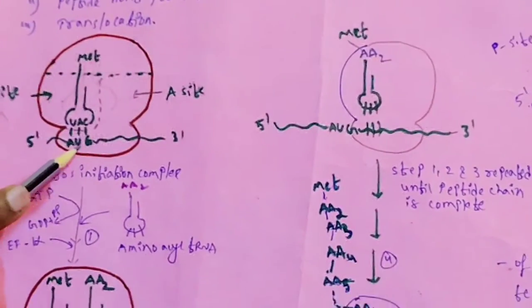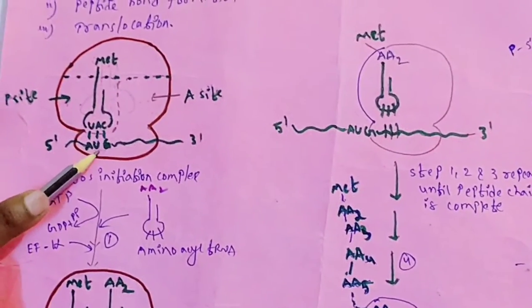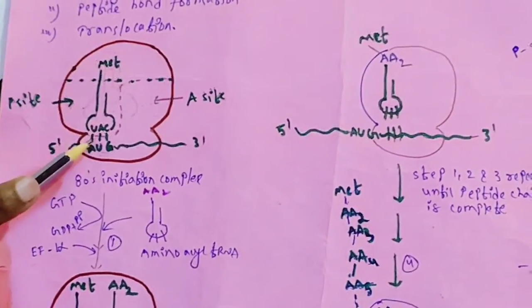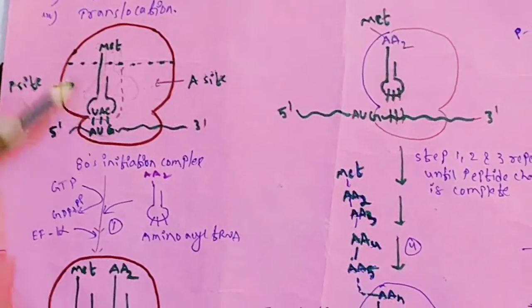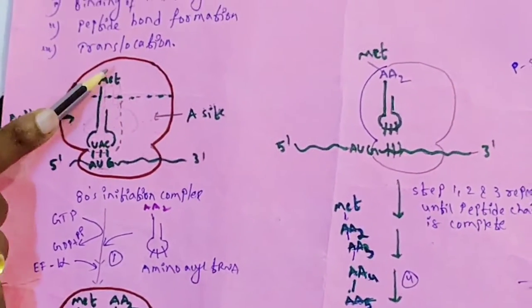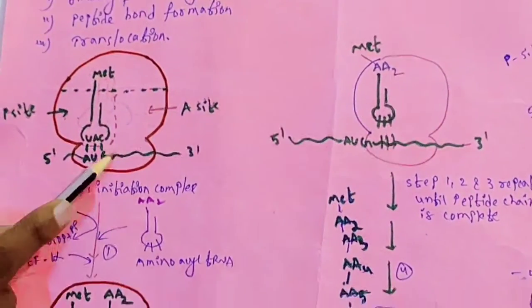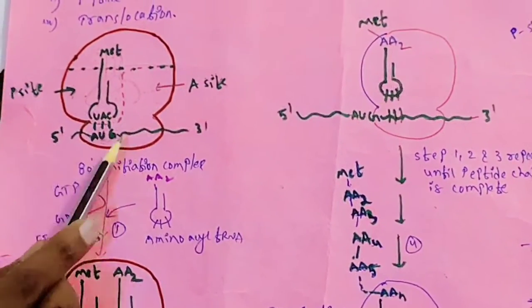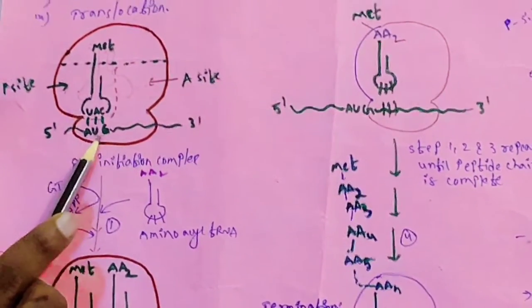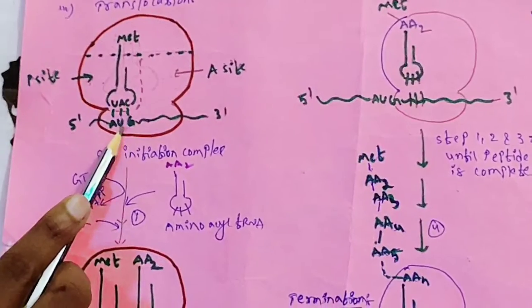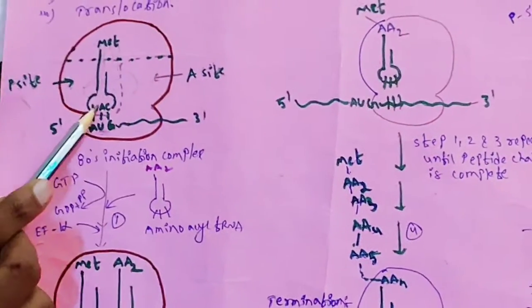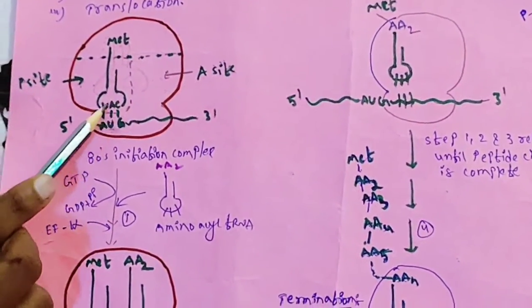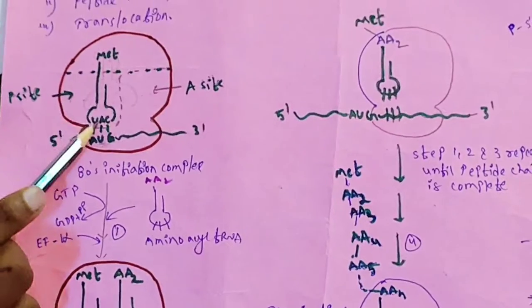Here this is the mRNA. What is the codon? AUG. We know that the AUG codon represents methionine. Because of this codon present on the mRNA, methionine is attached here. AUG is the initiation codon, meaning protein synthesis will occur with the presence of AUG; the starting codon is AUG. Here this is the anticodon, which is the complementary base pair.